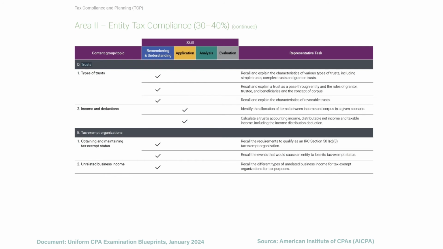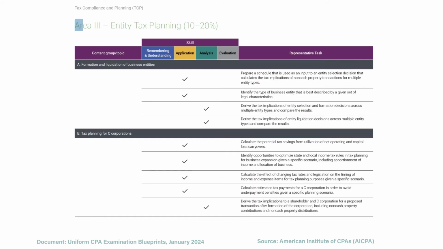From there, we focus on trusts and tax-exempt organizations, which are not tested nearly as much as C Corps, S Corps, and partnerships. But for trusts, we want to know about the types of trusts, such as a simple trust and a complex trust. We also want to know about revocable trusts, and we want to know about how their income is treated. Then for tax-exempt organizations, we want to know the requirements of a 501c3 organization, what could cause it to lose its tax-exempt status, and what unrelated business income is.